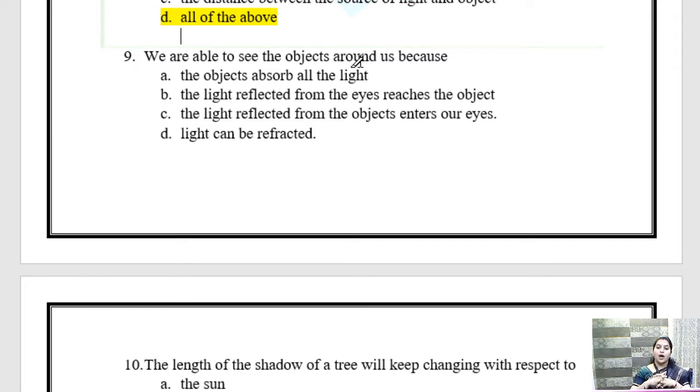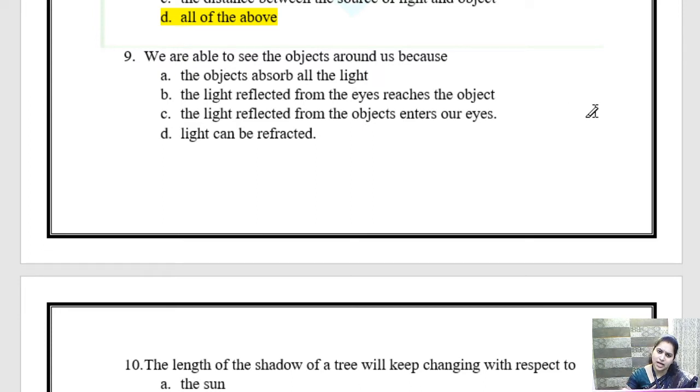Okay. Now when the light is passed, what happens? The light gets reflected over our eyes. When that light goes to our eyes, only then are we able to see that object. So what are the options here? The object absorbs all the light. Is it so?